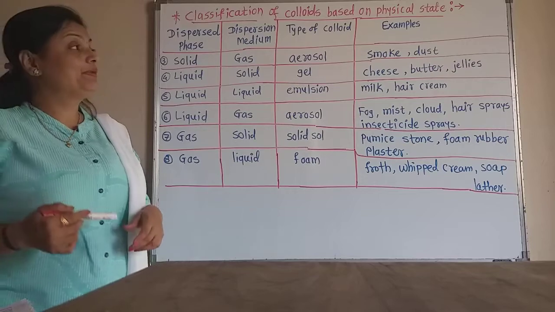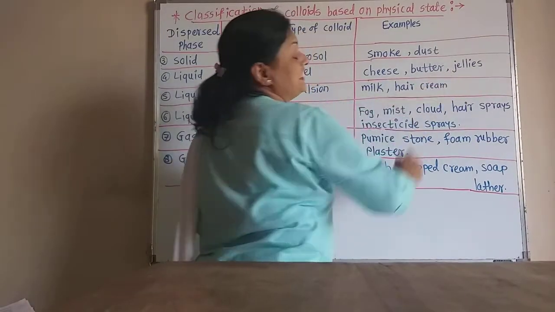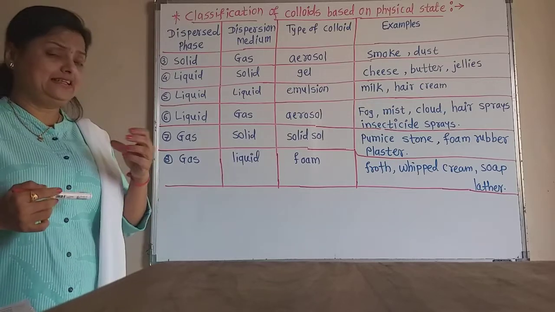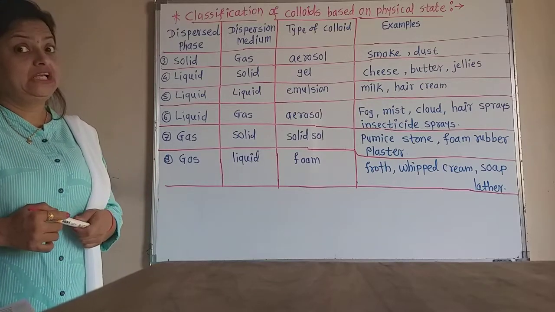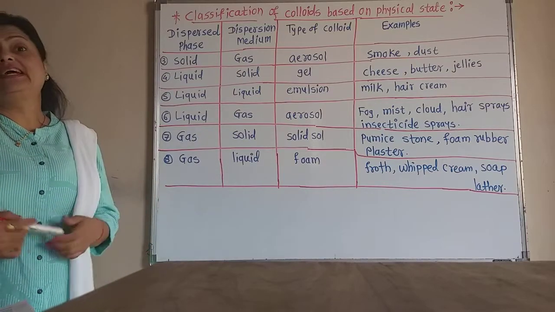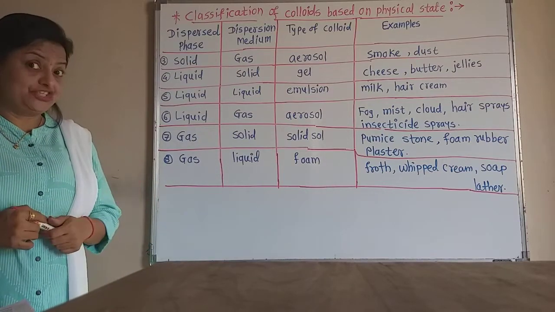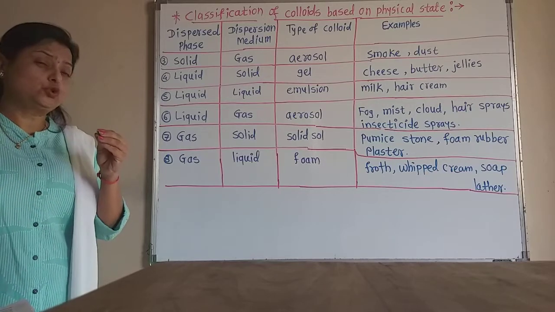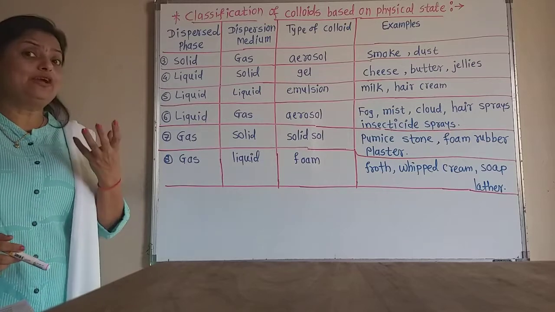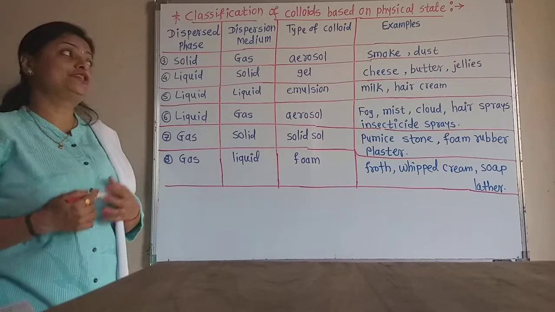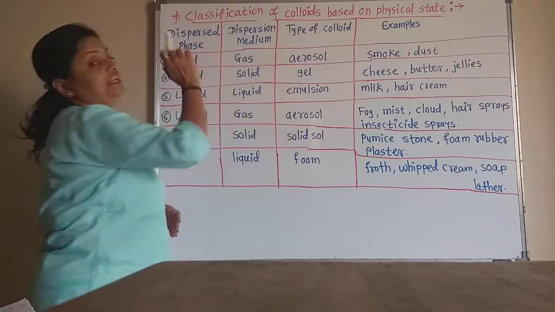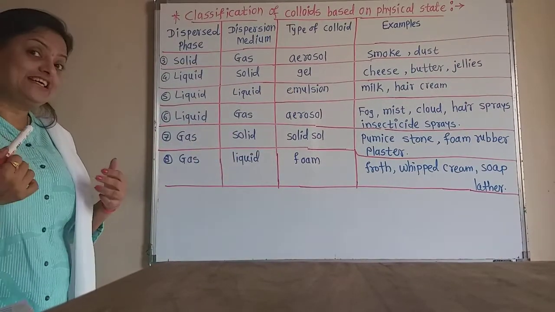And again, the different fruit jellies. In them also there is liquid, such as in mango jelly. Suppose we take green mango jelly: in it a sugar solution is in a small proportion, but the green mangoes are in a large proportion. So jelly, jam, butter, cheese, these are examples of gels. Such colloids are called gels.